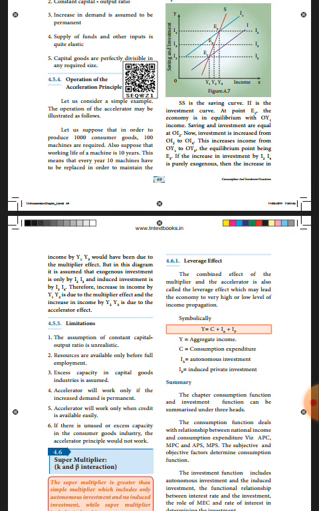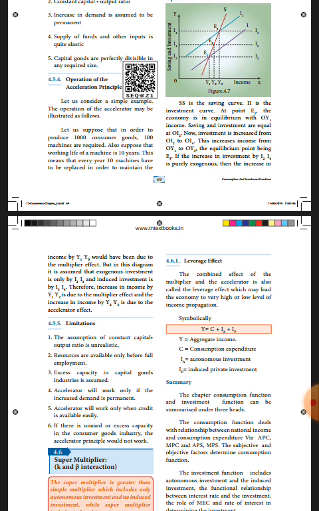If investment increases by I2 I4, it will lead to an increase in income by Y1 Y3 due to the multiplier effect.